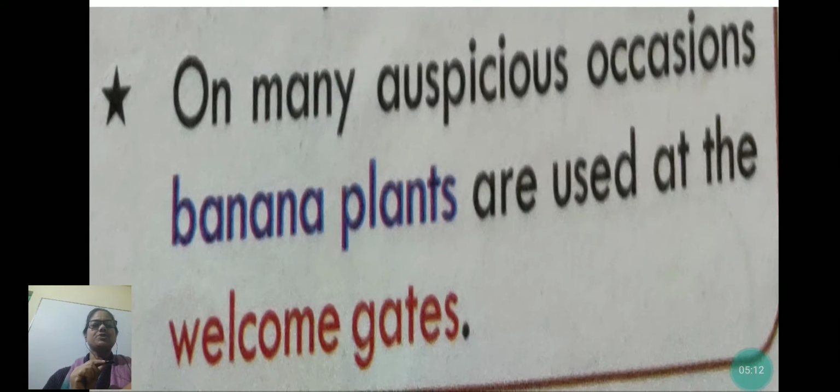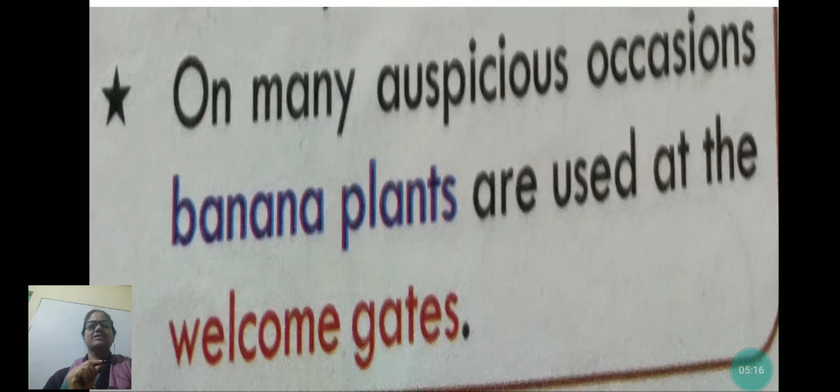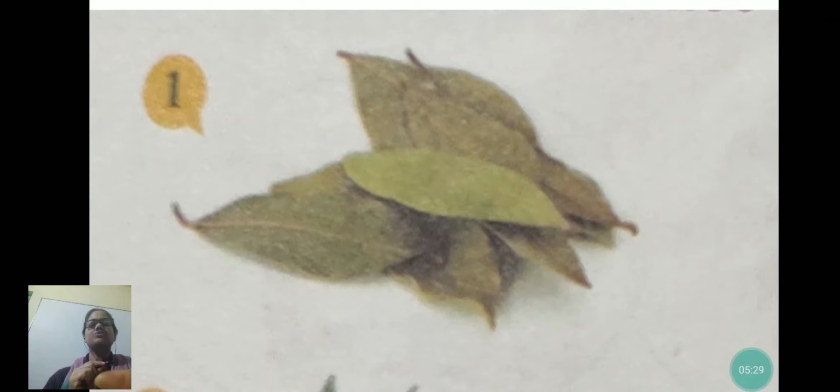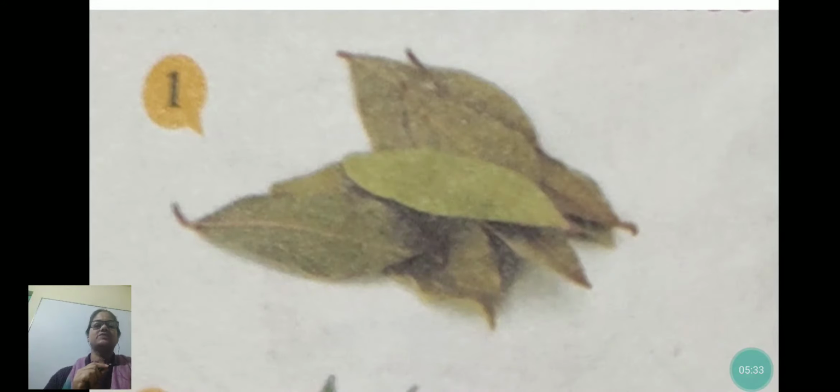On many auspicious occasions, banana plants are used as welcome gates. In the uses of banana leaves, I have already explained about the banana plant, that how it is used for welcome gates. Now what you have to do, my dear, some pictures are given in the book and you have to answer which leaves they are.